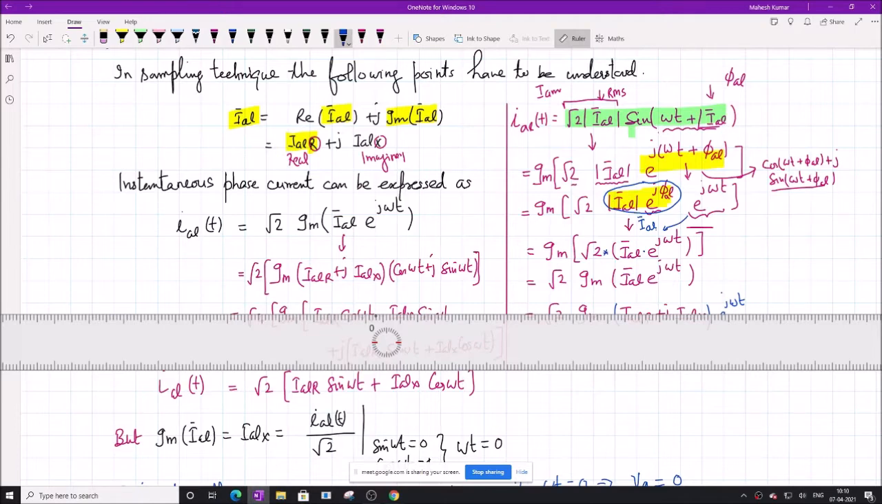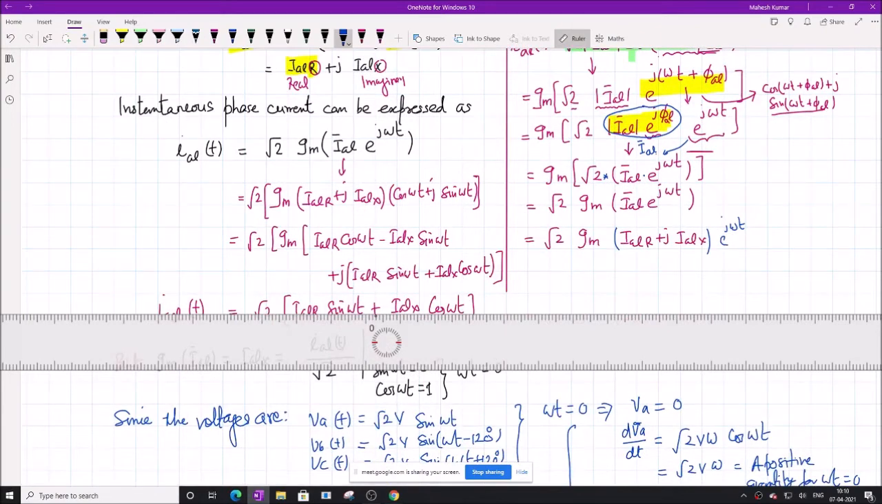So finally we realize that IAL phasor into e to the power j omega t is nothing but IALR, which is the real part, plus j IALX into e to the power j omega t. The whole thing in brackets closed like this. So this has come here.